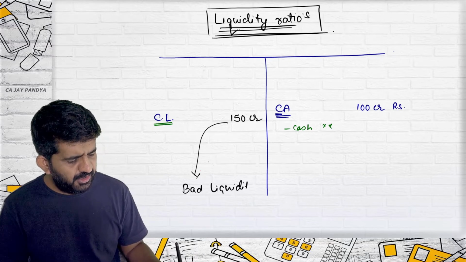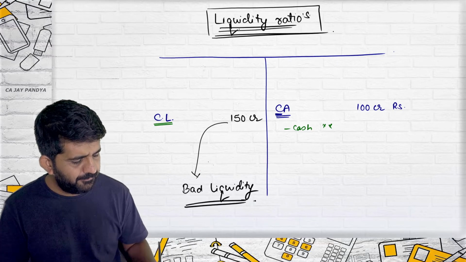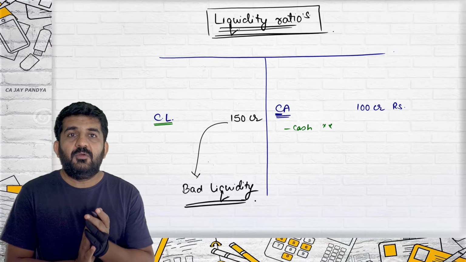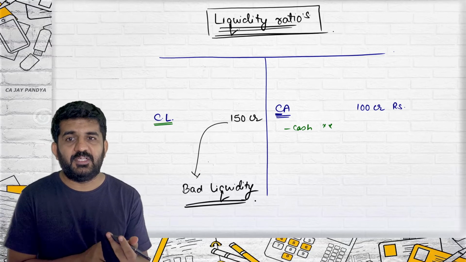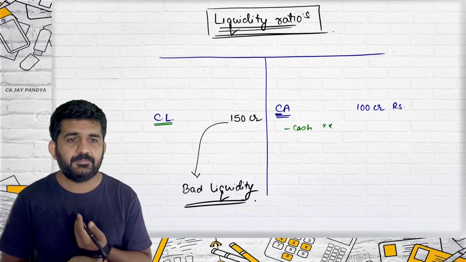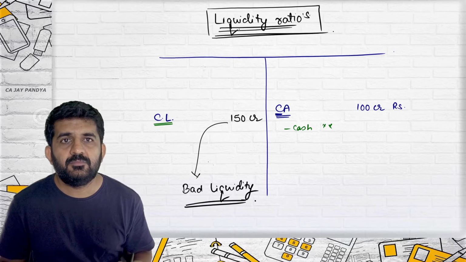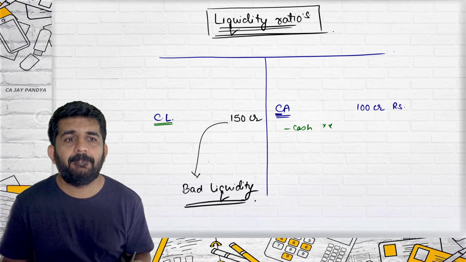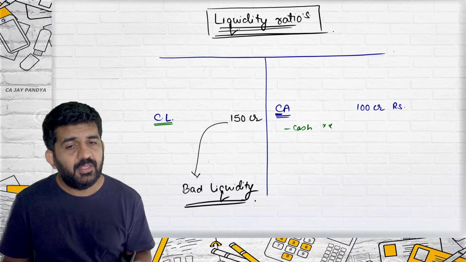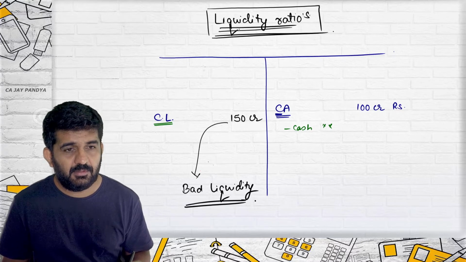Alright, Drashti, you are online. Can you tell me whether this company will be earning less profits, or you cannot say? We cannot say. Why? It may earn from equity and other borrowings, and it can yield interest from investments too.